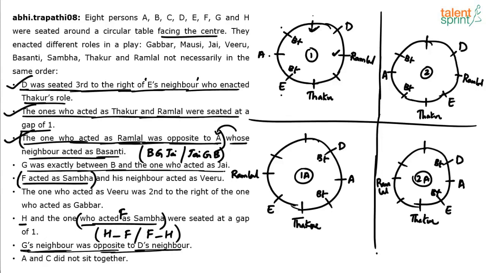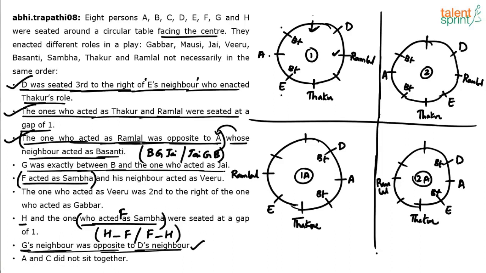You're getting it. G's neighbor was opposite to D's neighbor. So these are D's neighbors, and these are the opposite positions for G's neighbor. You understand my point? For example, if you take this tick mark, the opposite position is this. This was G's neighbor. This is a very, very important point. Let's use this because it will give us two positions for G.